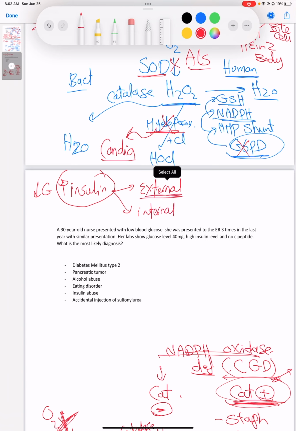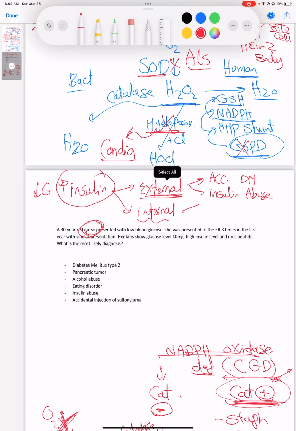What I mean by external is just insulin injections, okay? And that can be accidental. For example, diabetes mellitus patients are supposed to take 1 unit, and they took 2 units. They took more insulin than they were supposed to take. Another example is insulin abuse. Insulin abuse is very common among healthcare workers, because they have access to insulin, since it needs a prescription. Otherwise, normal people wouldn't have access, right? So external means insulin abuse. So if you have high insulin, you're going to get low glucose.